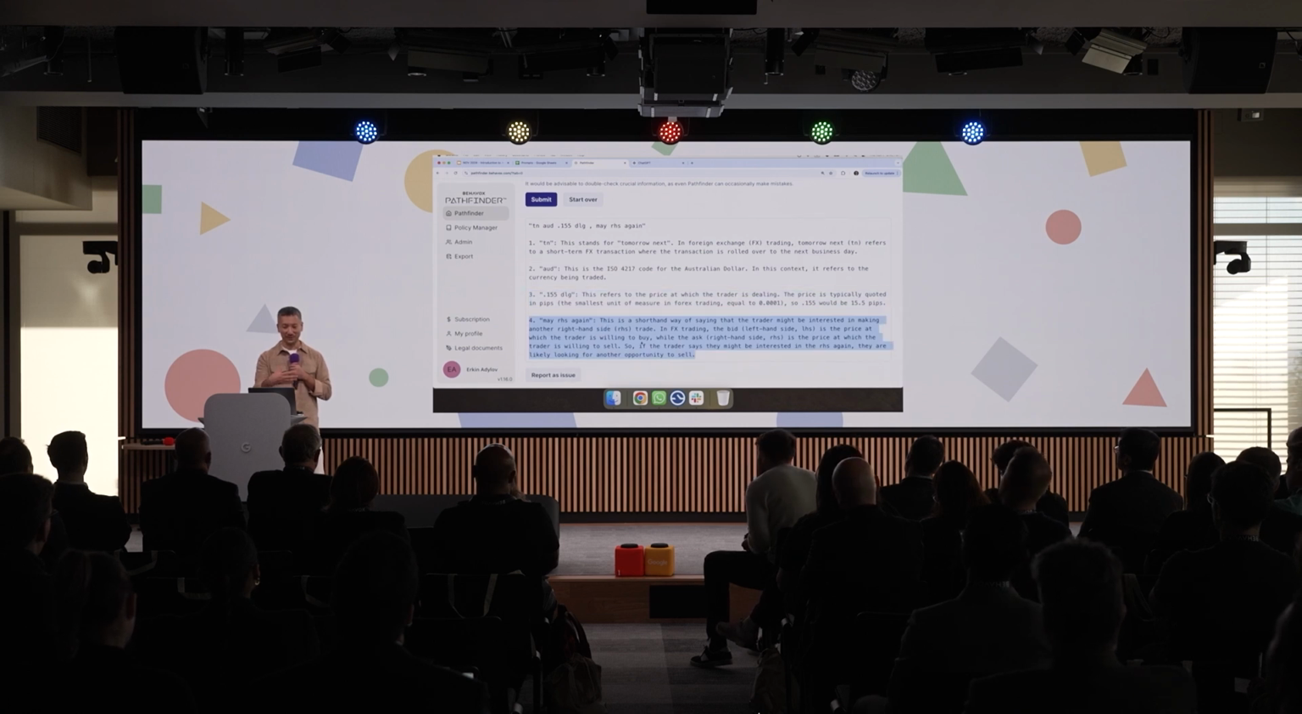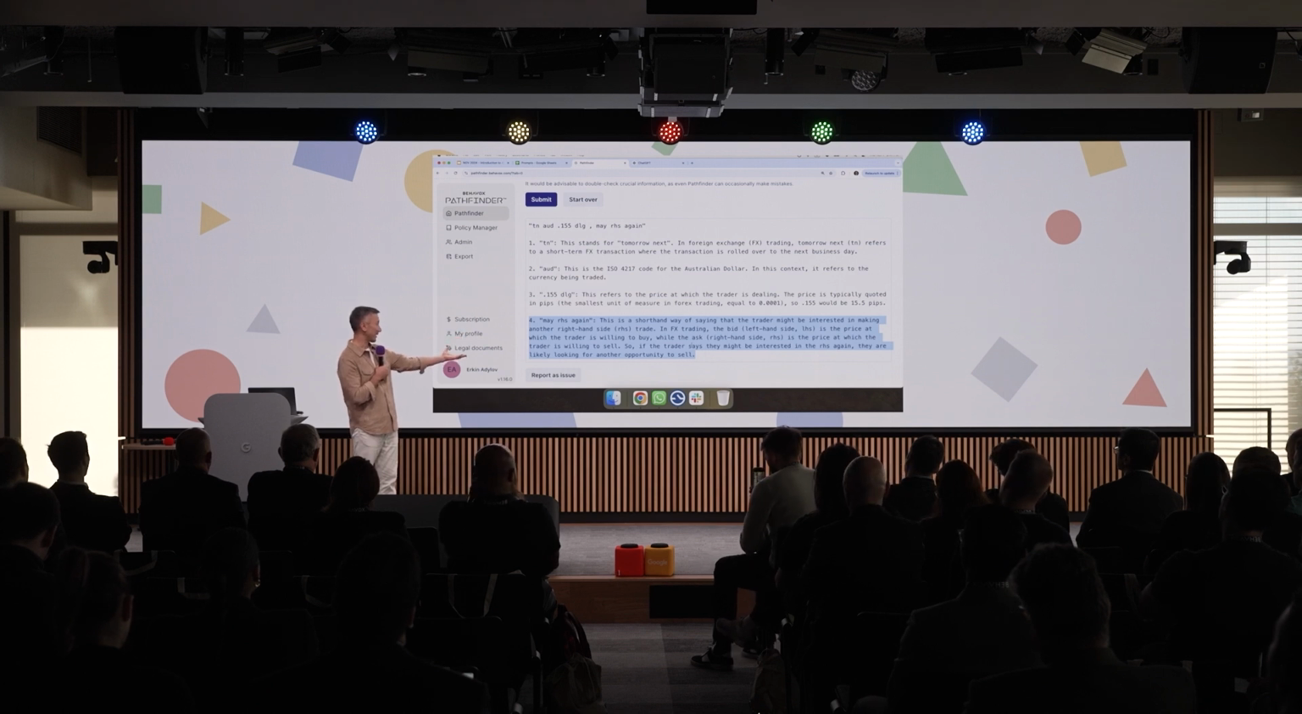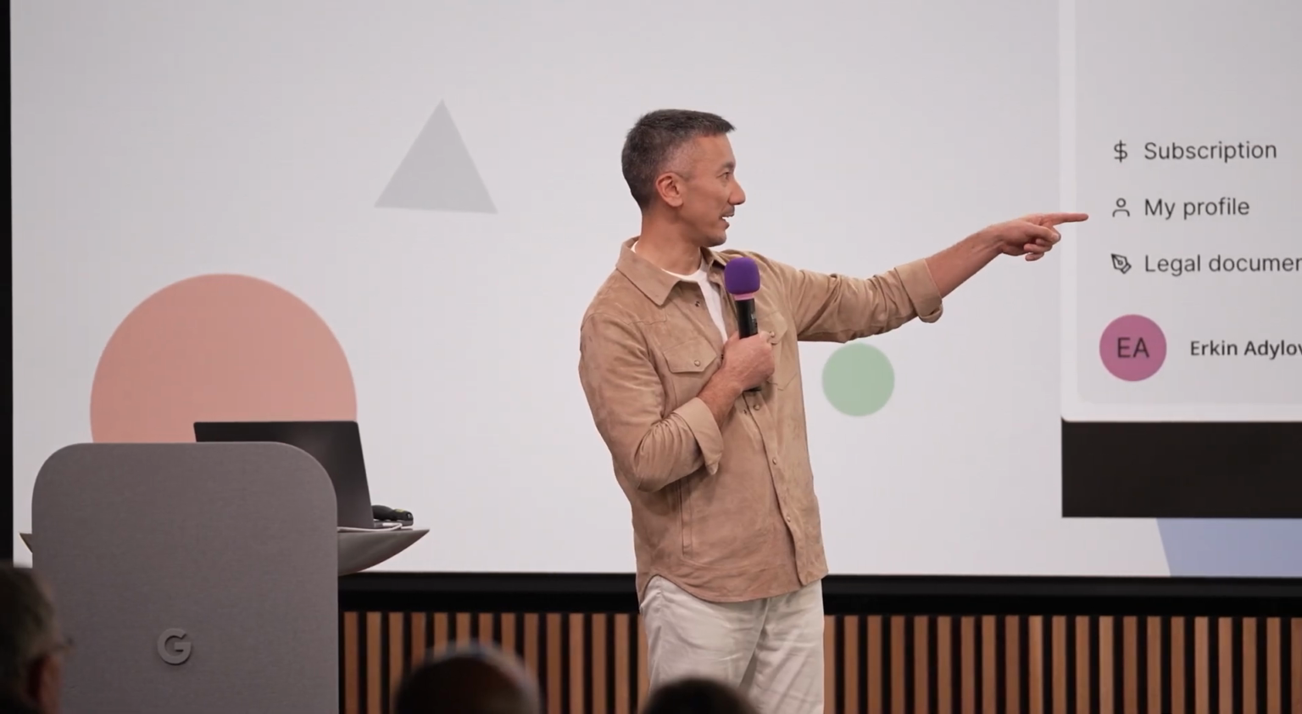I didn't know that right-hand side basically means the ask in terms of the bid-ask spread. So you can see here that it's explaining it, saying that in FX trading, the bid, the left-hand side, LHS, is the price at which the trader is willing to buy. And the ask, the right-hand side, RHS, is the price at which the trader is willing to sell.